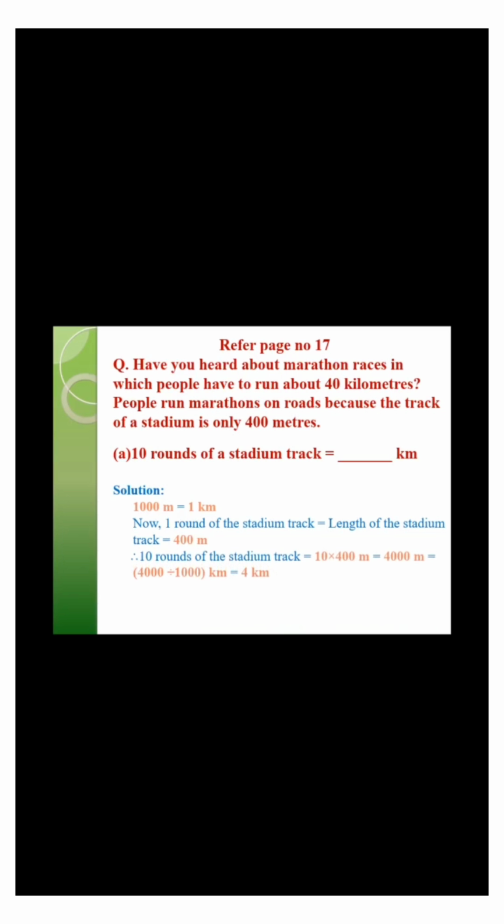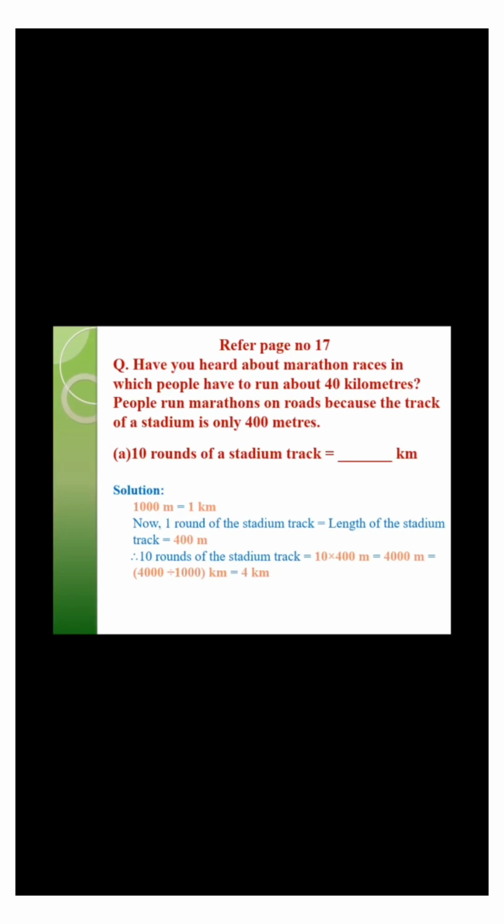Therefore, 10 rounds of the stadium track is equal to 10 multiplied by 400 meter. 10 multiplied by 400 is equal to 4000 meters. That means 10 rounds of the stadium track is equal to 4000 meters. Now 4000 meters is equal to how much kilometer?